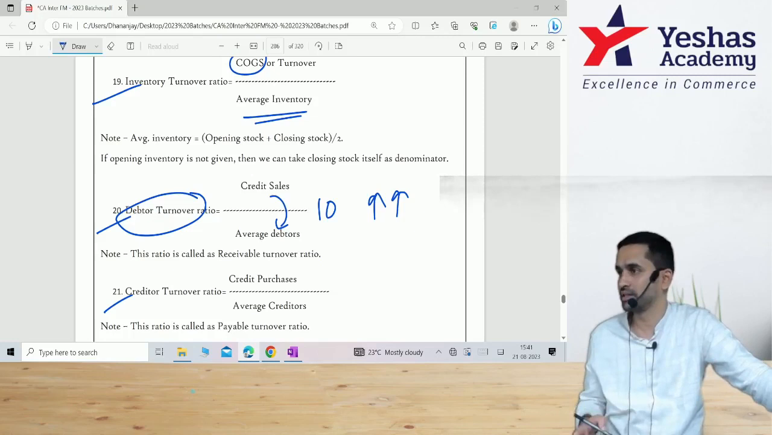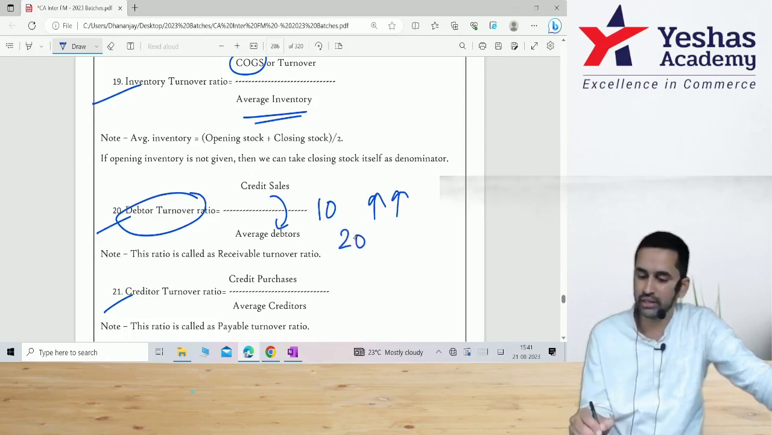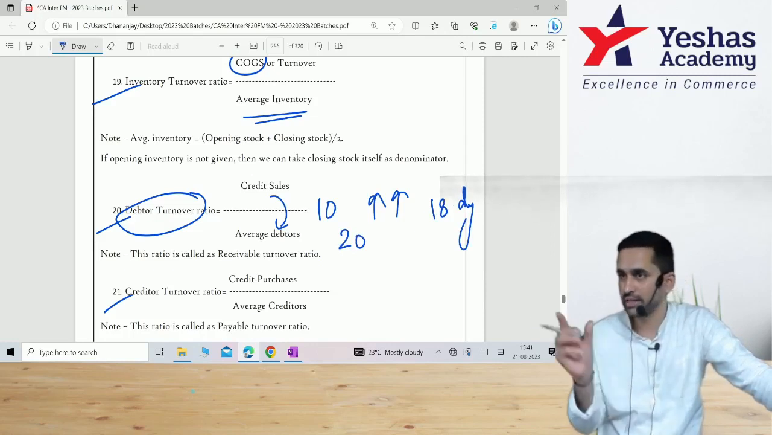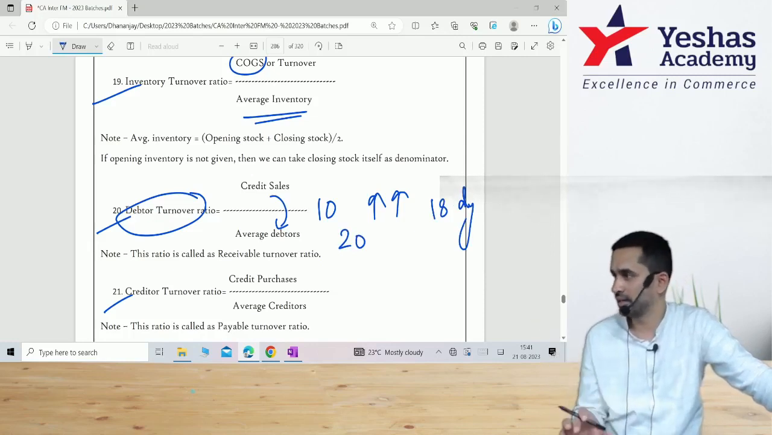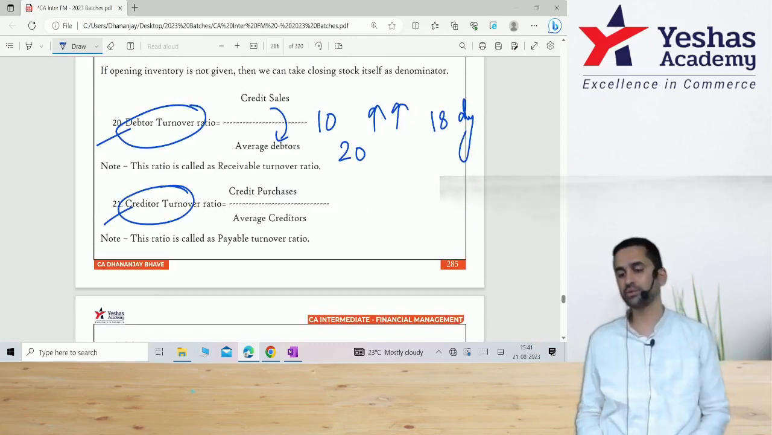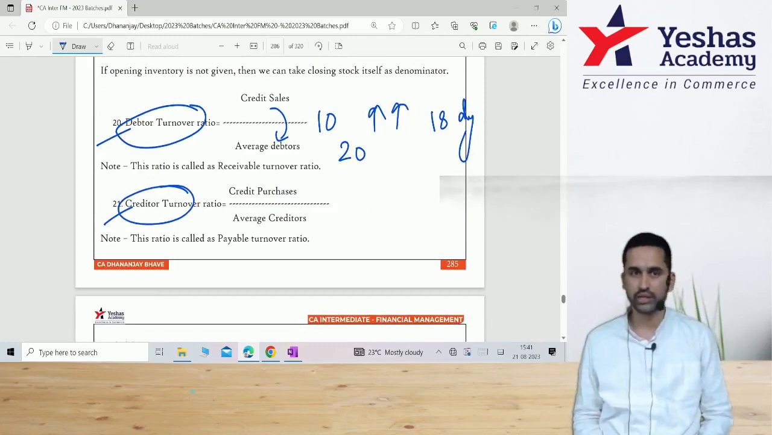That means once in 36 days you are collecting. If this becomes 20, then the number of days will be 18. That means you are collecting within 18 days. Lesser the number of days, faster the collection.